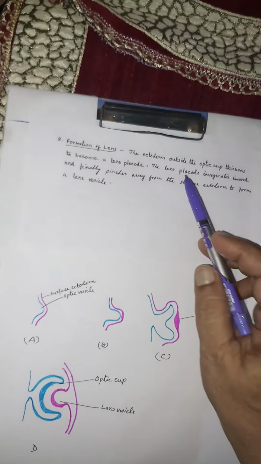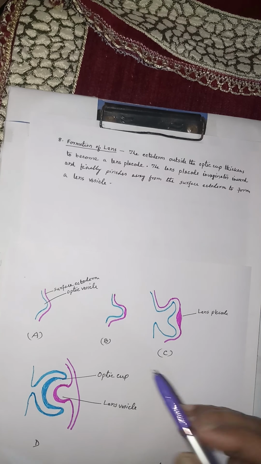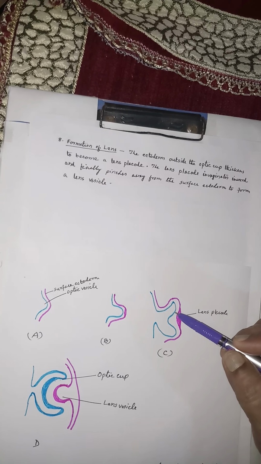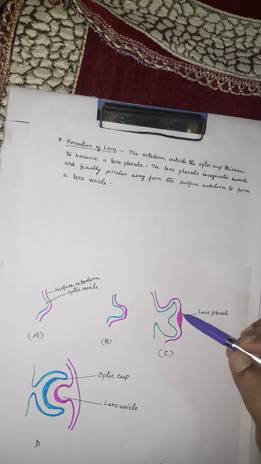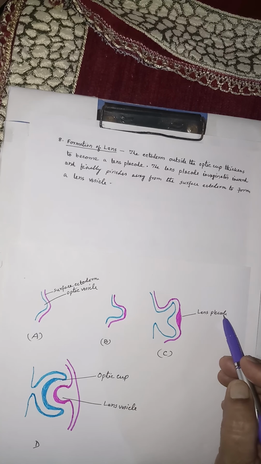Now we will see the formation of lens. Formation of lens. The ectoderm outside the optic cup thickens to become a lens placode. This is the optic cup, and the ectoderm outside, this is the surface ectoderm. This surface ectoderm thickens outside the optic cup, and this is called lens placode.